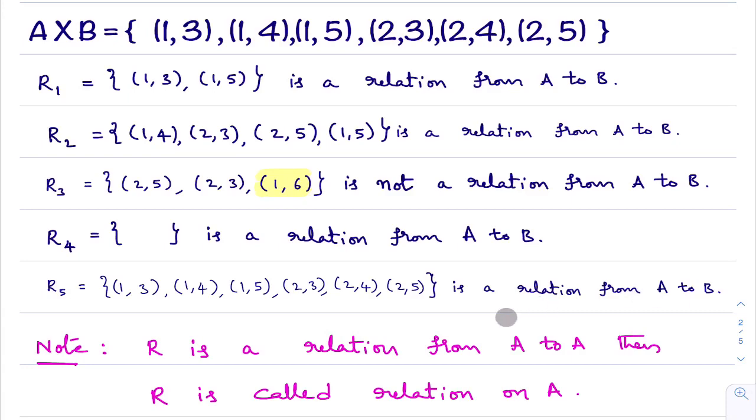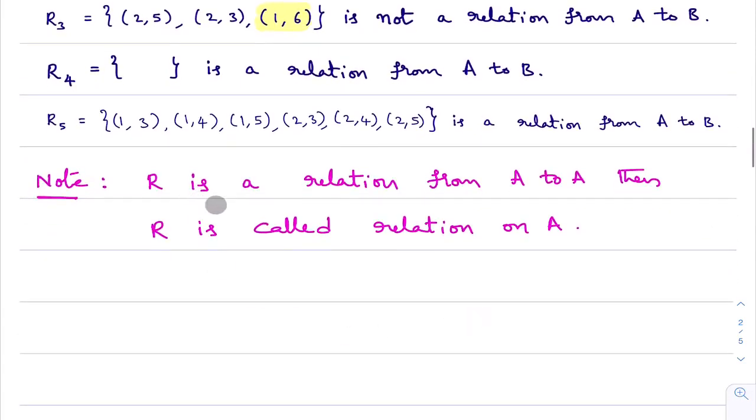Now, one important point. Many points are there, but which is useful in the second PUC syllabus, that only I am revising. R is a relation from A to A. Like R is a relation from A to B, if R is a relation from A to A, then R is called a relation on A. R is a relation on A means what? It means R is a relation from A to A. You remember that we gave this as a note point in first PUC relations. That's why I am saying take your first PUC classwork and go through that relations chapter quickly, which is going to be very useful. Right.